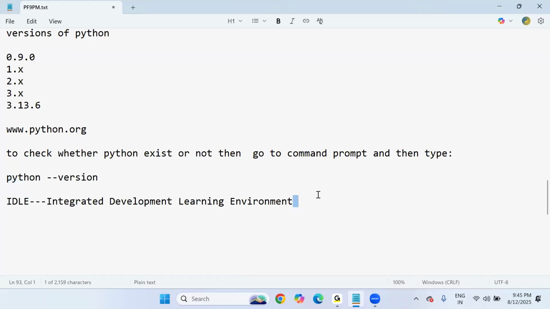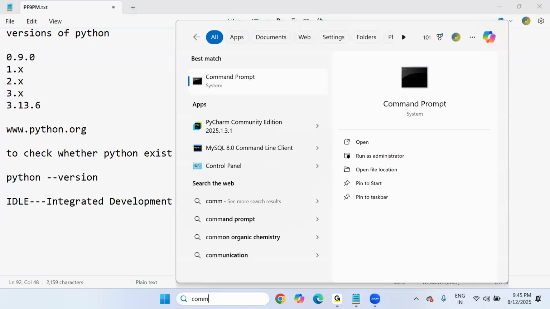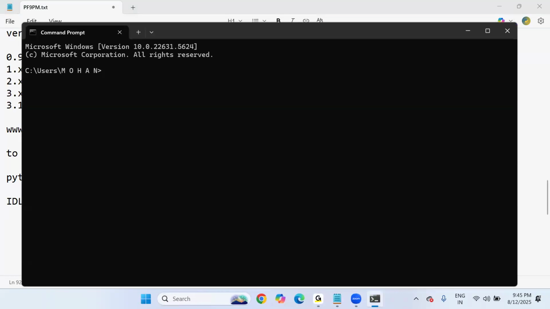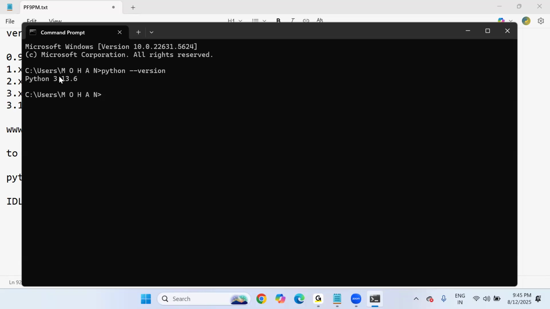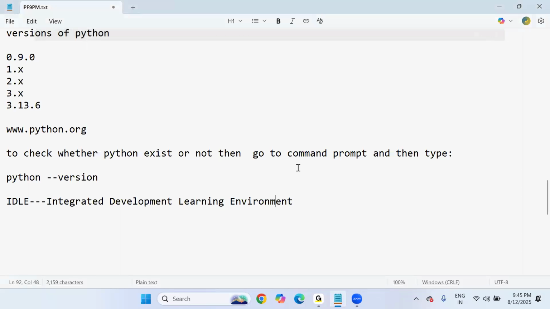First, let me check the version again, just for confirmation. I just installed Python, so which version is installed? Simply go to search and type command prompt. Then I type the command python --version, and the moment I hit enter, you notice that 3.13.6 is the version. Previously, when I used this same command, we got 3.13.5, right? Yes, which was the previous version. A few days back I installed it for my previous batches, but now I have updated to the 3.13.6 version.